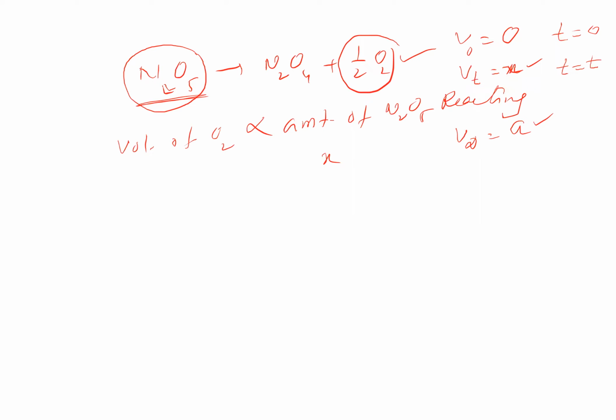Now in some reactions, we have pressures given to us. In such a case, take something like A plus B giving rise to C, suppose all of them are gases. Here also observe one point: we require the initial pressure of one of the reactants or one of the components. They may ask different types of reactions here.